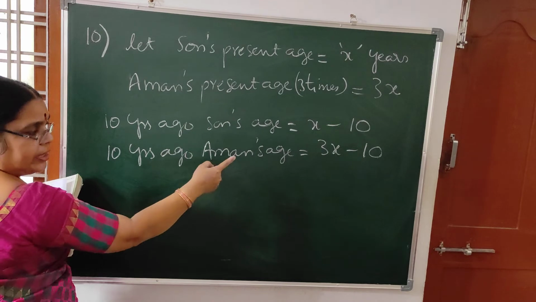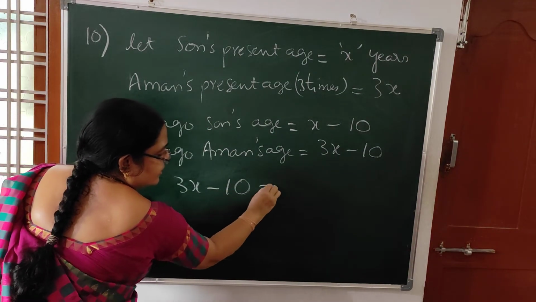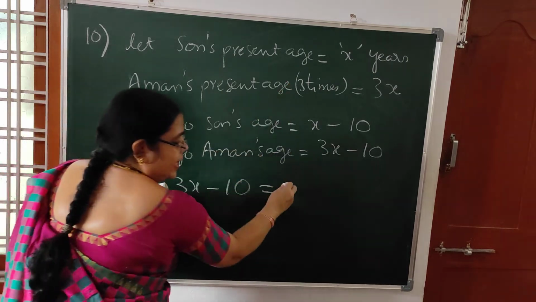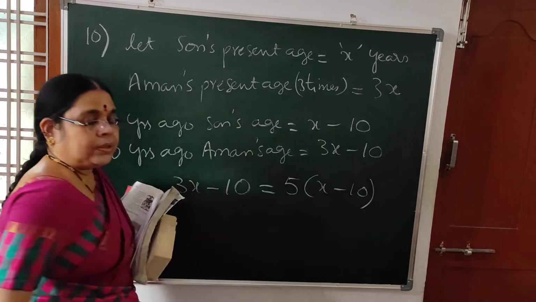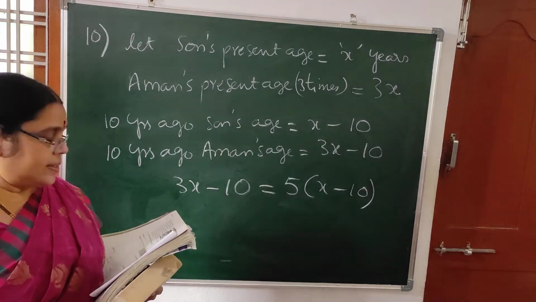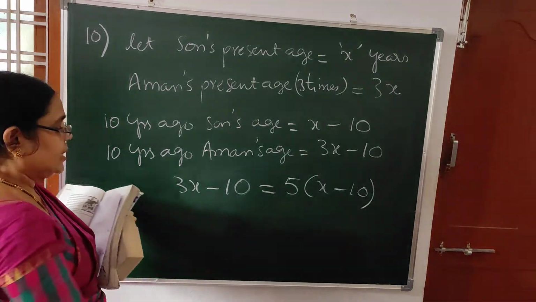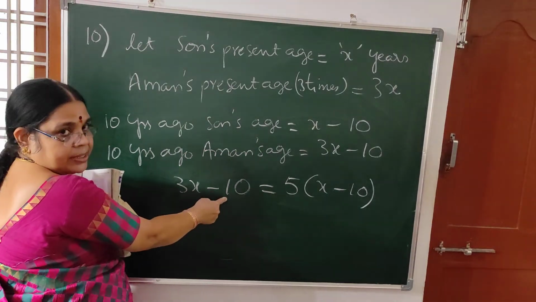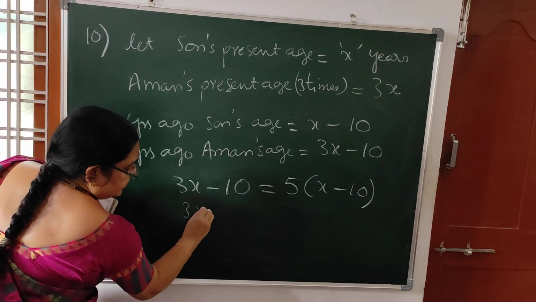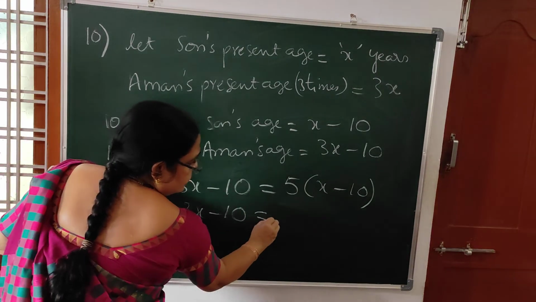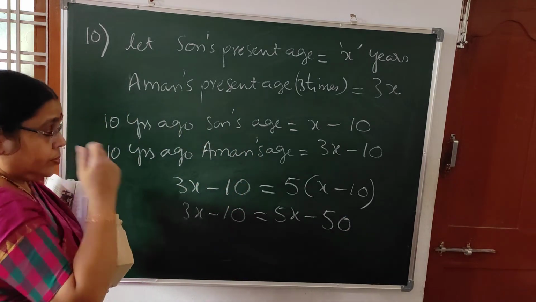So how to frame the equation? 10 years ago, Aman's age is 3x minus 10 years. He was 5 times his son's age. 10 years ago, this was Aman's age, and he is 5 times his son's age. Simplify this. 3x minus 10 is equal to 5x minus 50.